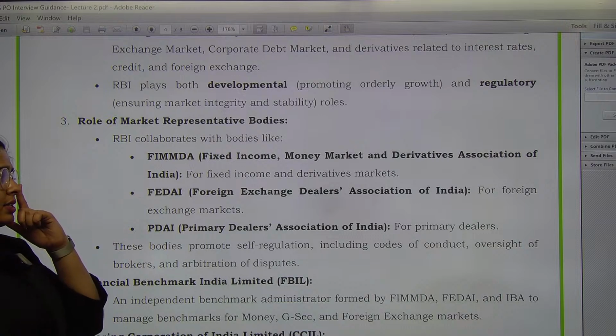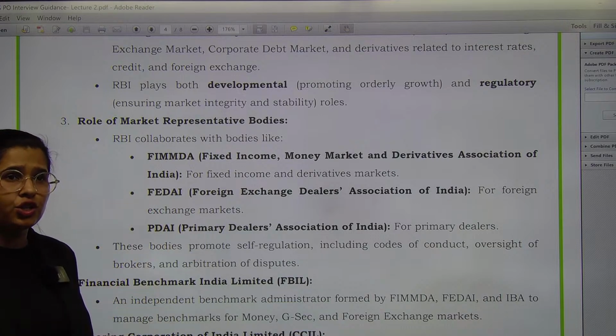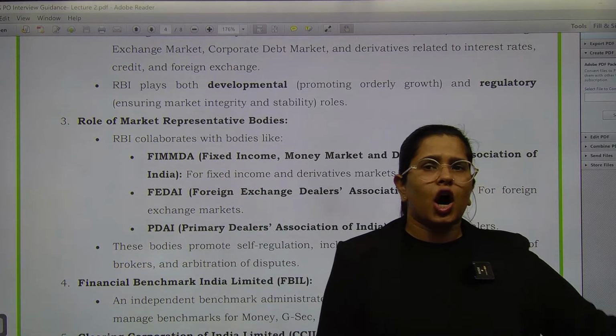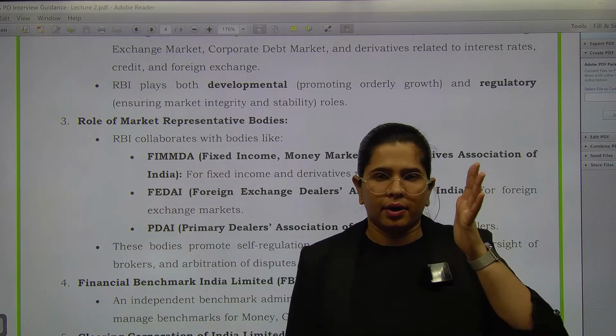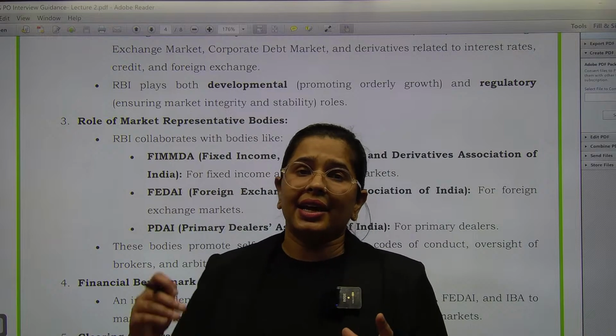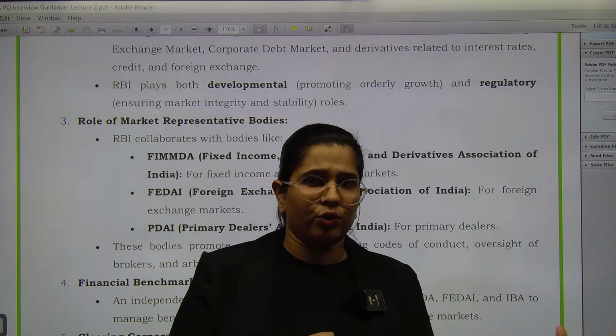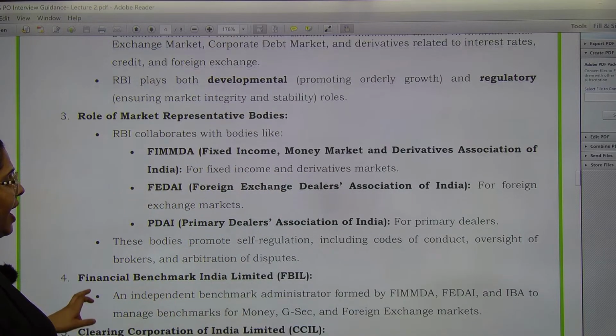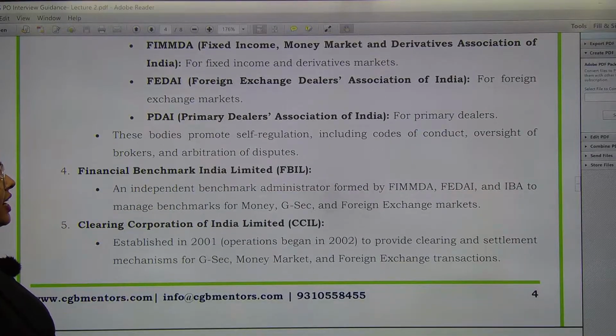Your foreign exchange dealers, they are associated with this particular organization so that RBI has the power. If RBI wants to communicate something, then it has got an organized organization where it can communicate it and it knows that the members will get to know about this particular update. Primary Dealers Association we have. Then there is an organization called Financial Benchmarks India. So your FIMDA, FEDAI and IBA, they have together formed this organization, okay, for coming up with the benchmarks for the money, GSEC as well as the forex market.